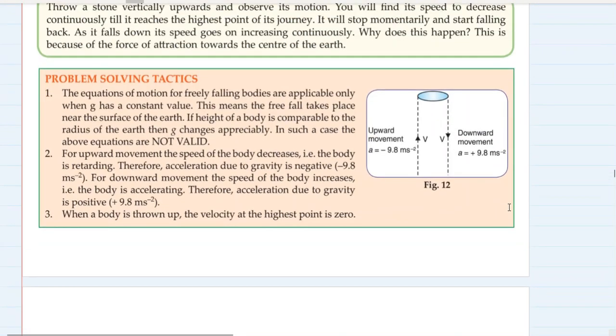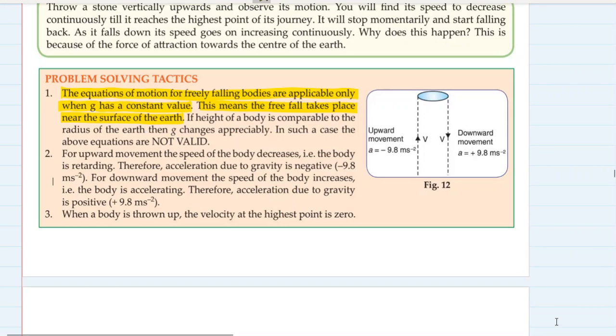Problem solving tactics. Because we are going to start with some numericals, we have to read this. The equations of motion for freely falling bodies are applicable only when g has a constant value. This means the free fall takes place near the surface of Earth. So we have to consider all the problems given to us are near the surface of the Earth, and we can easily apply the changed equations of motion.